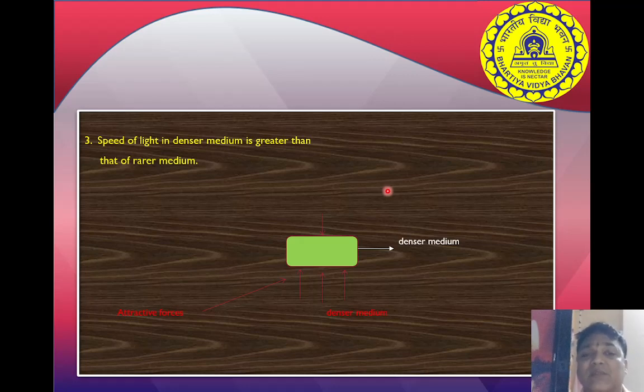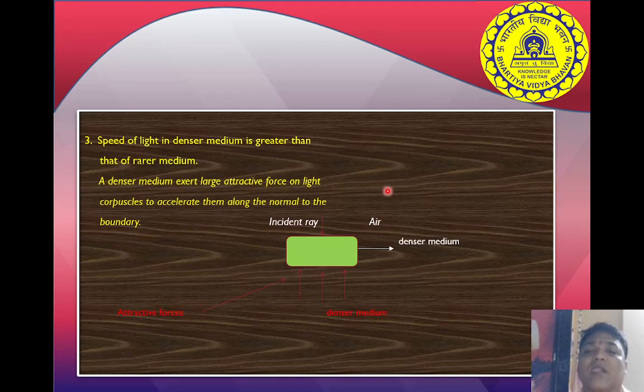Speed of light in a denser medium is greater? It is not greater. On what basis did he say this? The denser medium exerts a large force on the light. You can see this is the incident ray. Okay, this is the air medium. This is a denser medium, and the denser medium exerts a force on the incident ray, and the light gets accelerated. According to Newton, these are attractive forces. This is the explanation given by Newton about this third point, which is that the speed of light in a denser medium is greater.